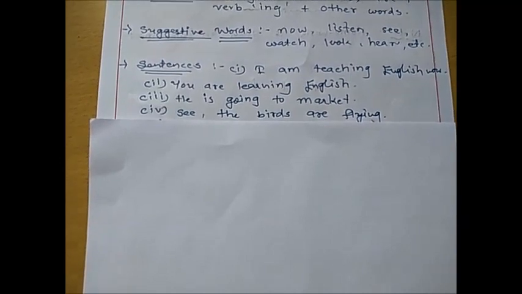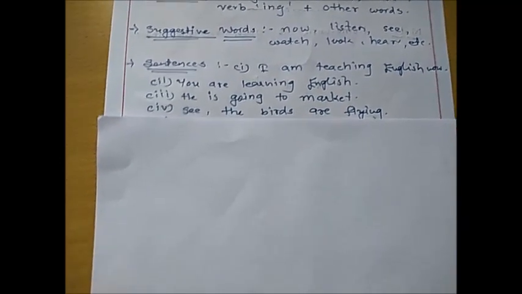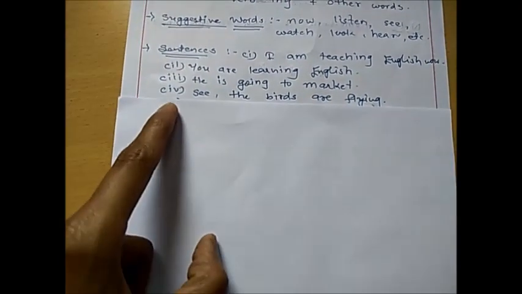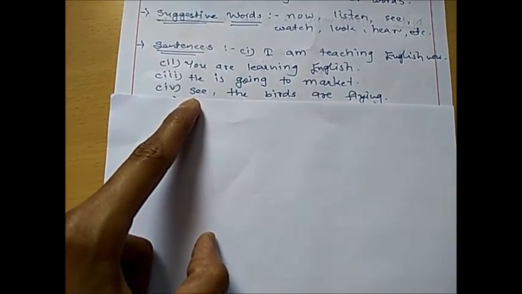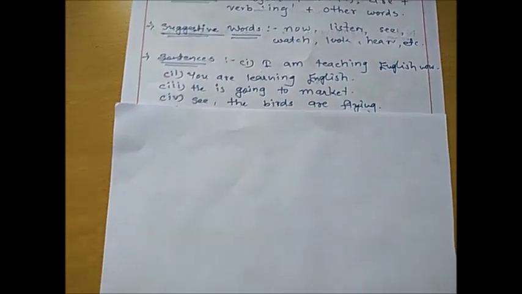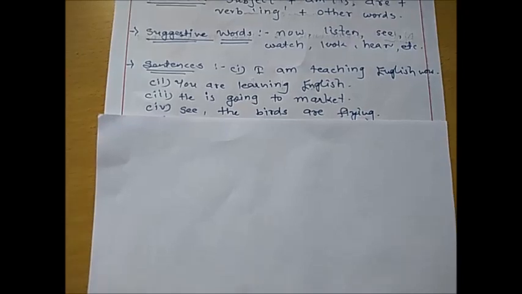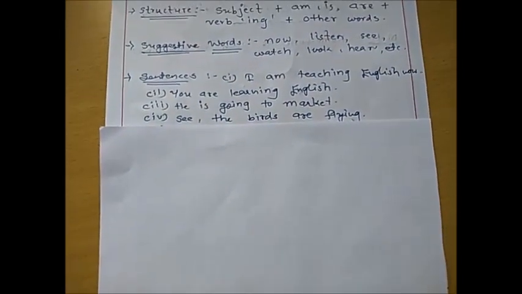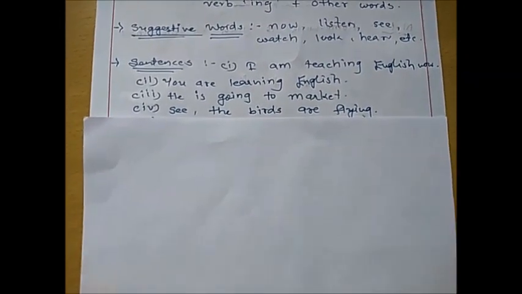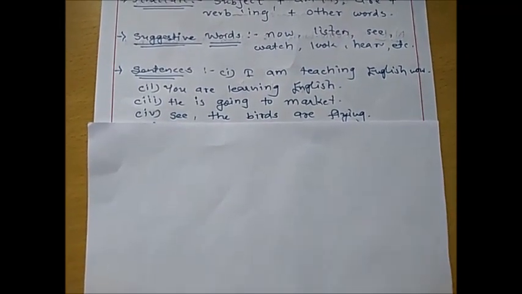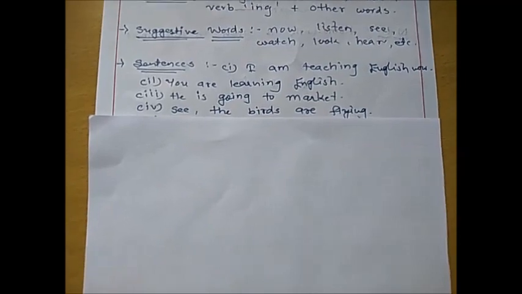In the same way, see, the birds are flying. Now here the suggestive word has already been given. It doesn't matter whether it is at the beginning or at the end of the sentence, that is just for some information. So here, see, the birds are flying, that means in the sky the birds are flying, and you are suggesting a person to see the flying birds.